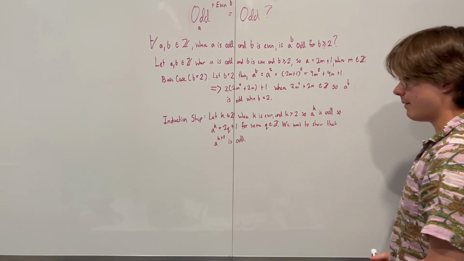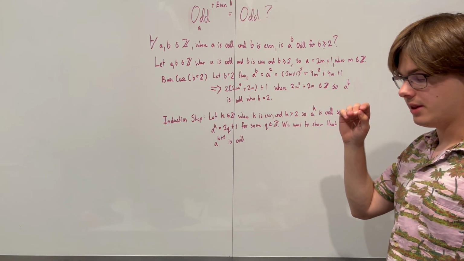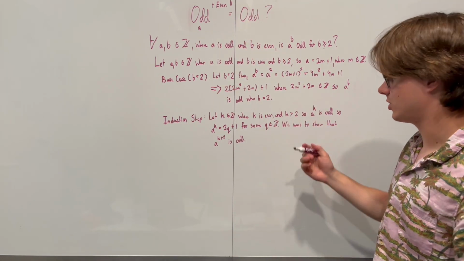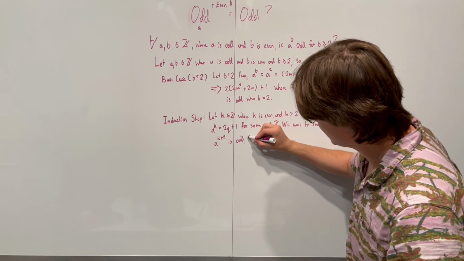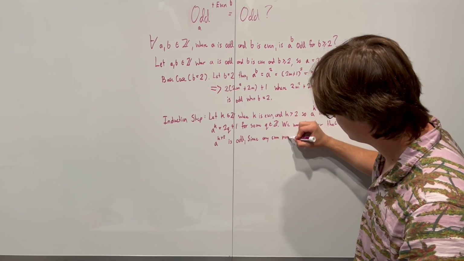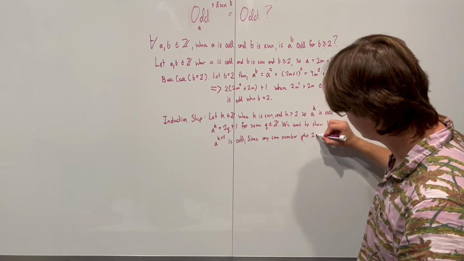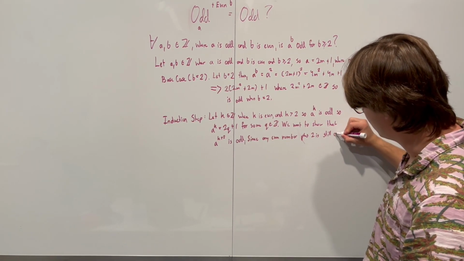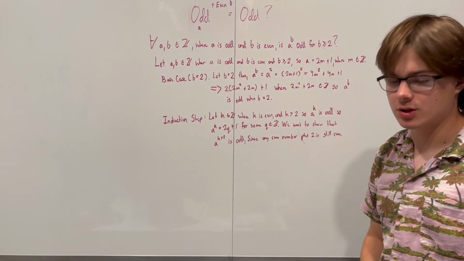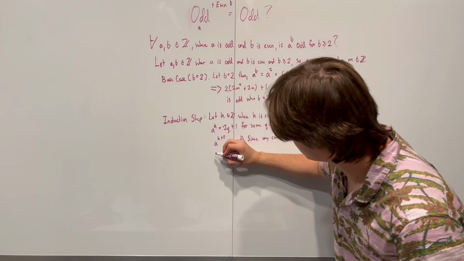Now I'm explaining this because I'm actually going to prove that any even number plus 2 is still going to be even. So I'm going to quickly prove that. I'm going to say, since any even number plus 2 is still even, right? I'm just trying to justify why I'm doing k plus 2 and why k plus 2 still makes our a to the power of an even integer, right? So I'm going to do a proof within a proof real quick.